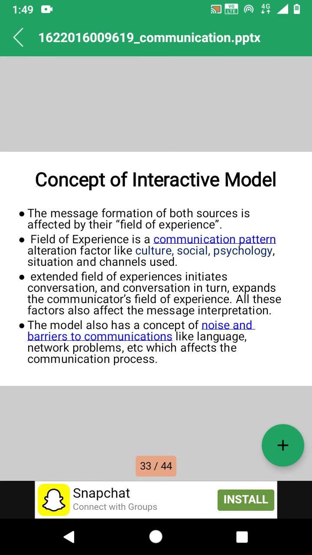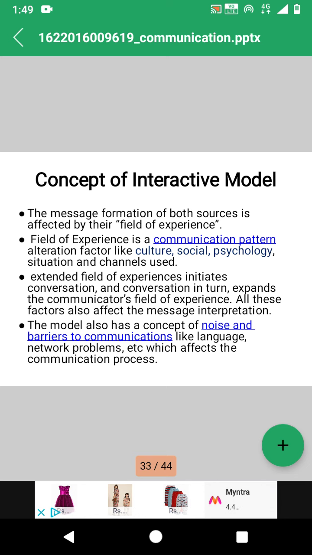The model also has a concept of noise and barriers to communication, like language and network problems. So these are some barriers of communication, etc., which affect the communication process. So this is about the interactive model of communication.